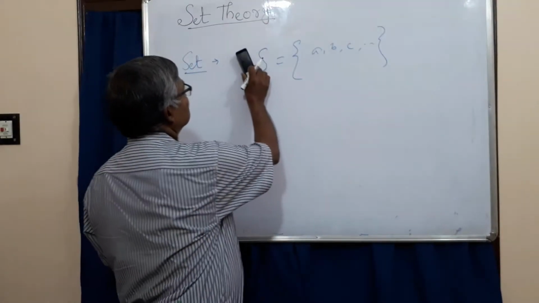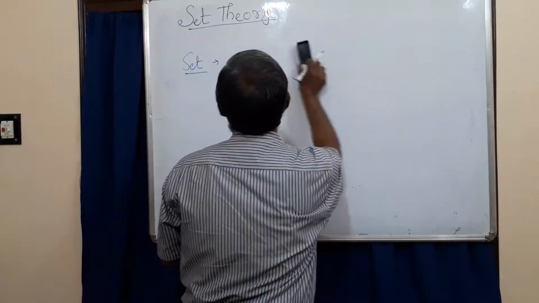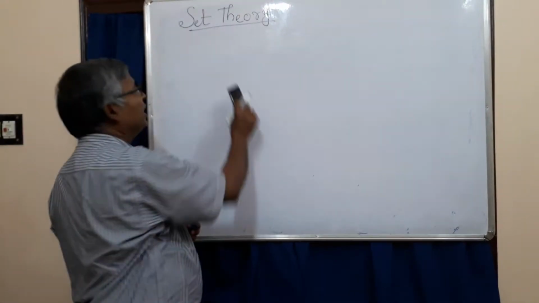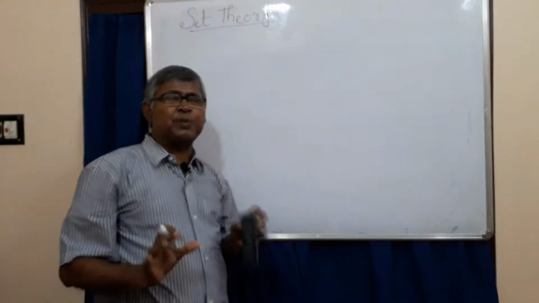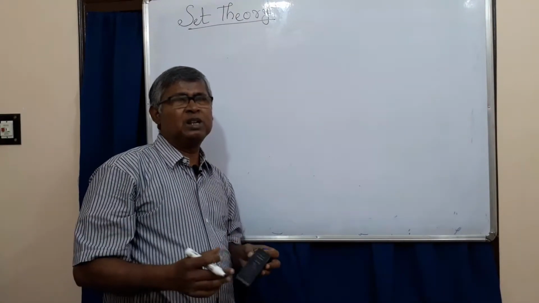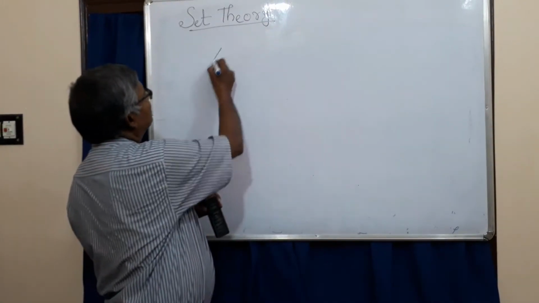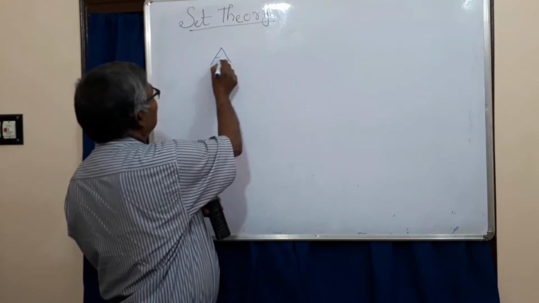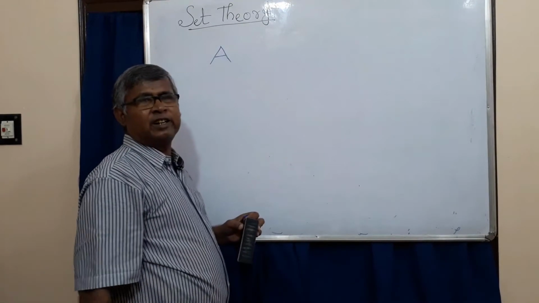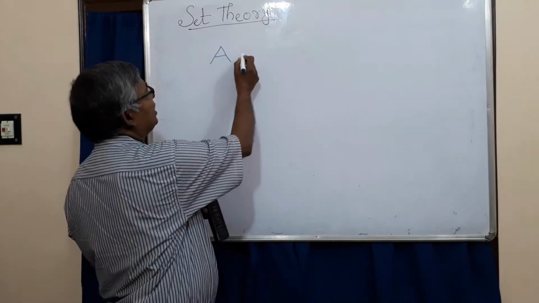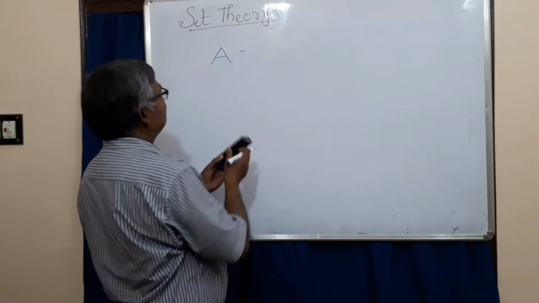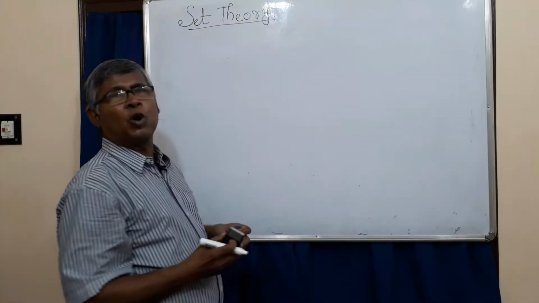Now, how do we express a set? Generally, a capital letter is used as the name of the set. Suppose A is a set; it is generally written in two forms.